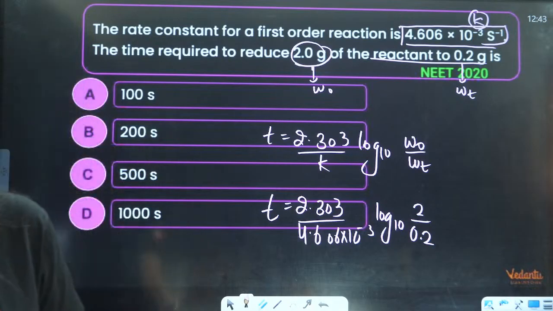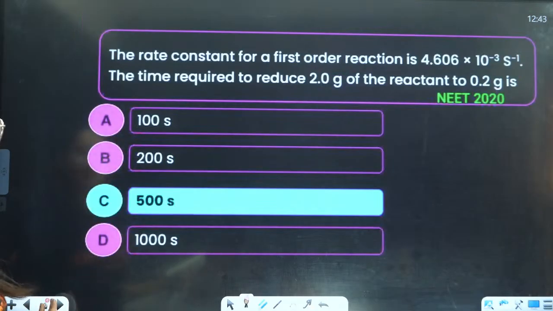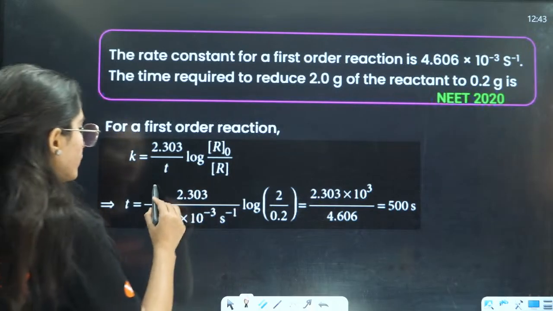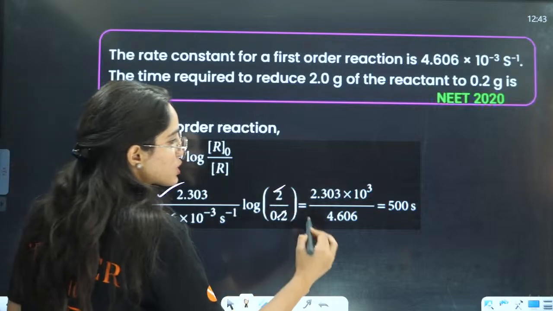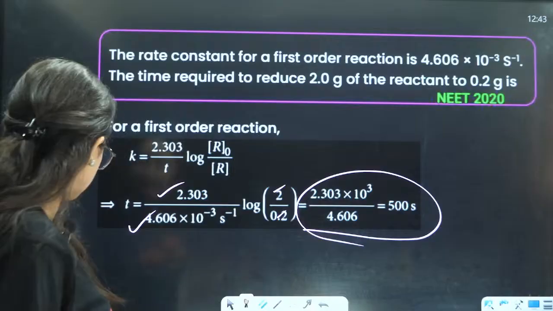Yes everybody, so the answer you can easily get. It is coming out to be 500 seconds. Just put the value, this value, this value, this value. The answer will be 500 seconds.